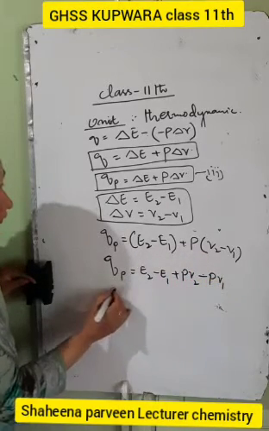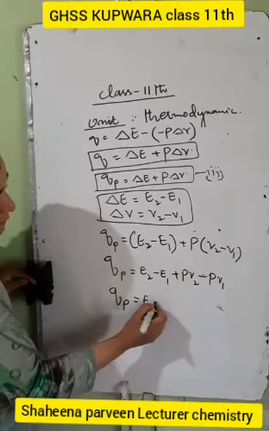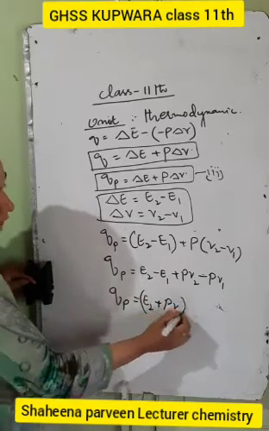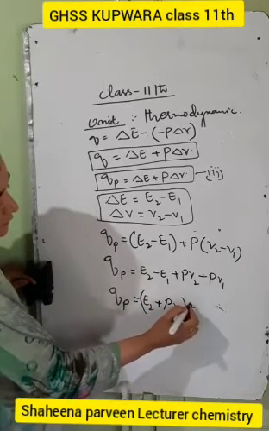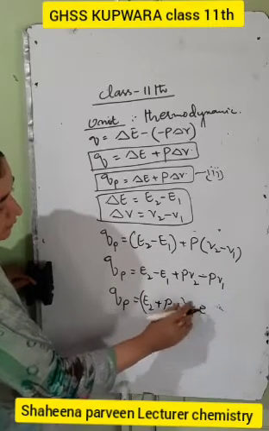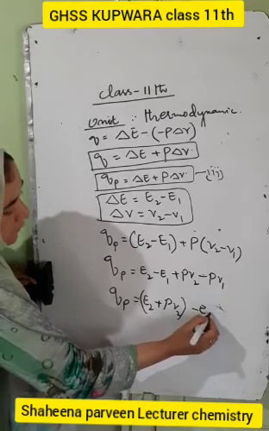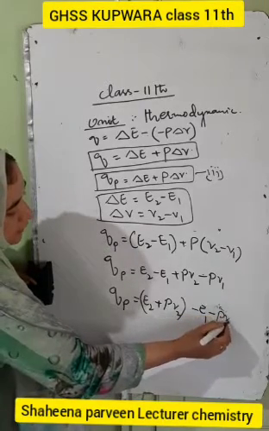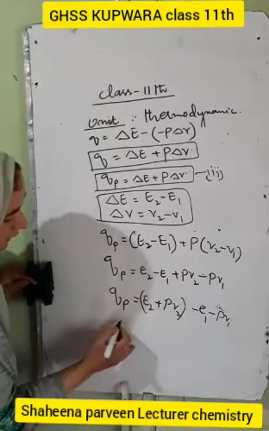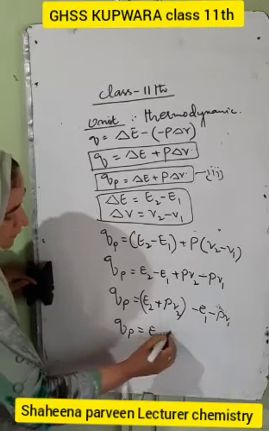Now QP is equal to E2 plus PV2, bracketed, minus E1 minus PV1.